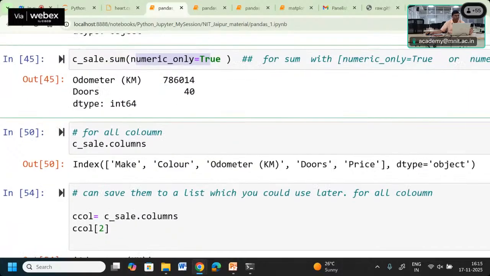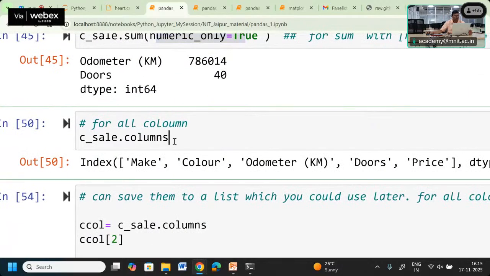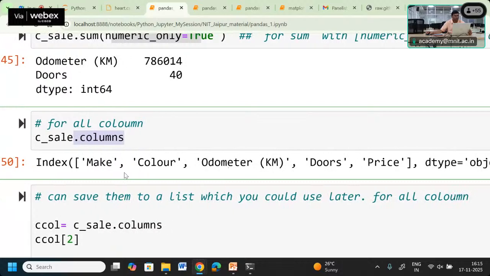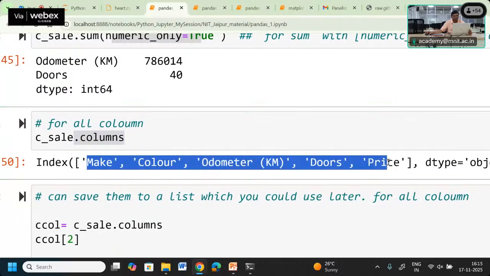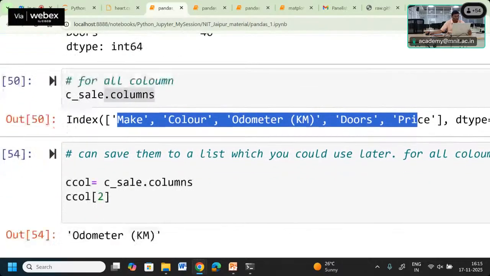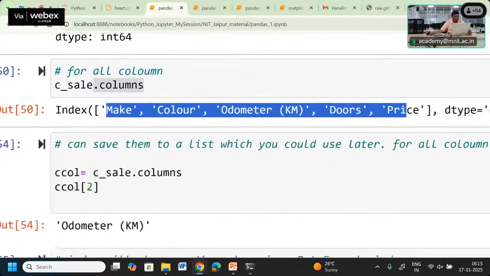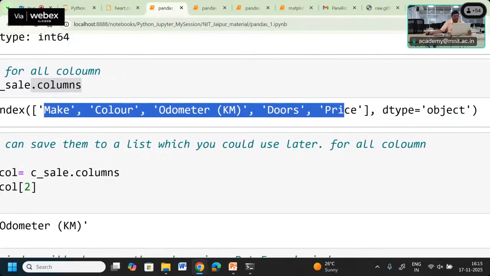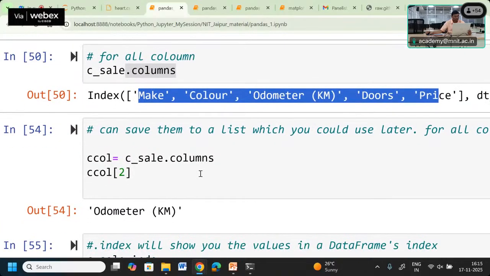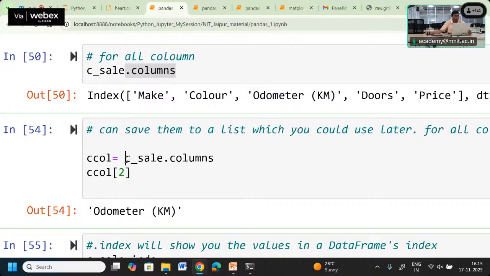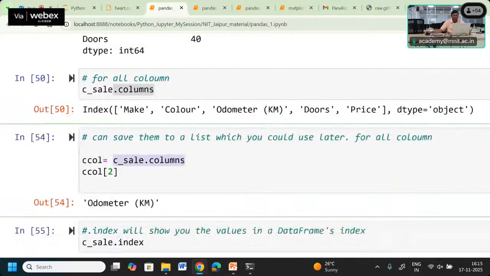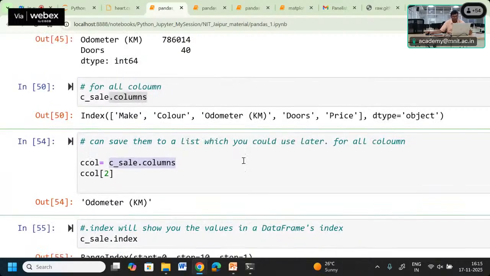If you want to know the different columns, we can use dot columns. This will display all the columns. If you want a particular column, what we can do is C underscore C column, so we get a list of those columns using dot columns.